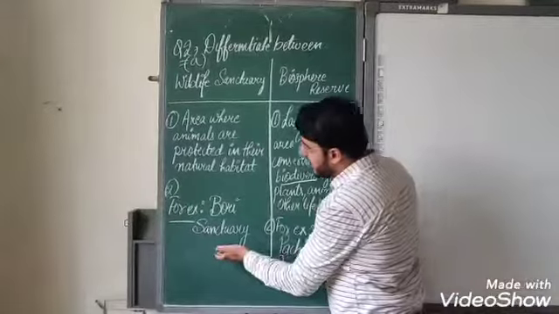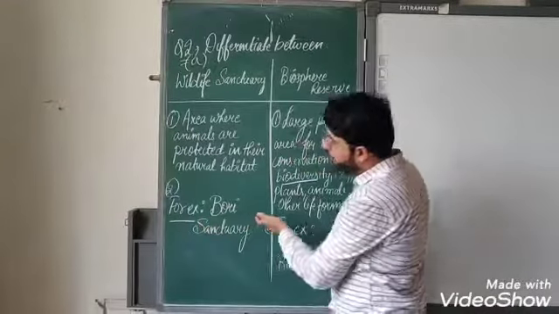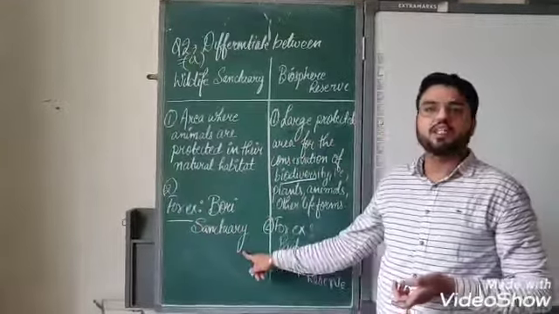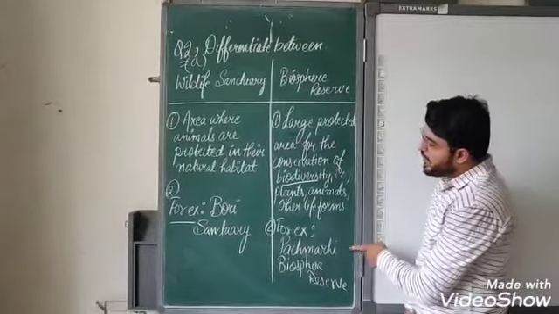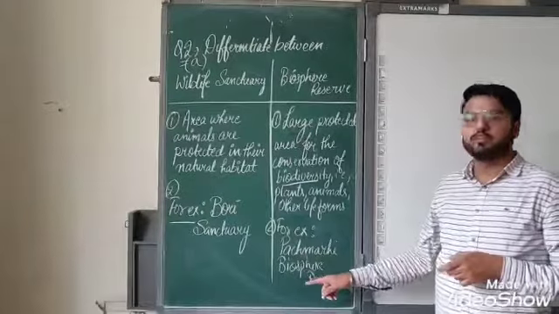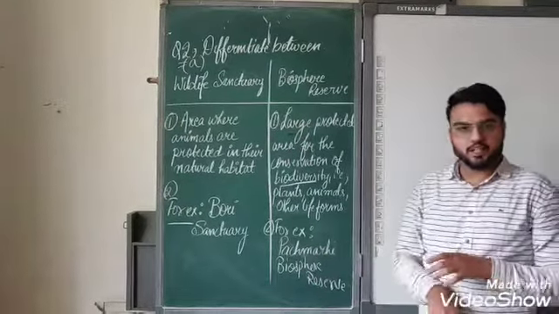If we talk about an example, we have Bori Wildlife Sanctuary, Bori Sanctuary in Satpura. And if we talk about an example of Biosphere Reserve, we have Pachmarhi Biosphere Reserve in Madhya Pradesh.